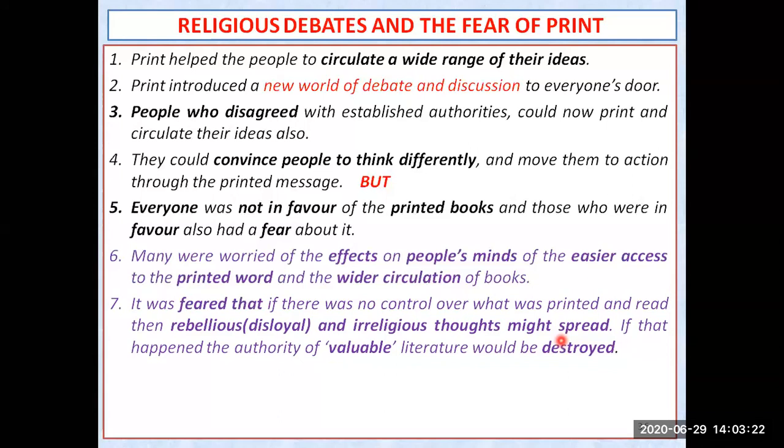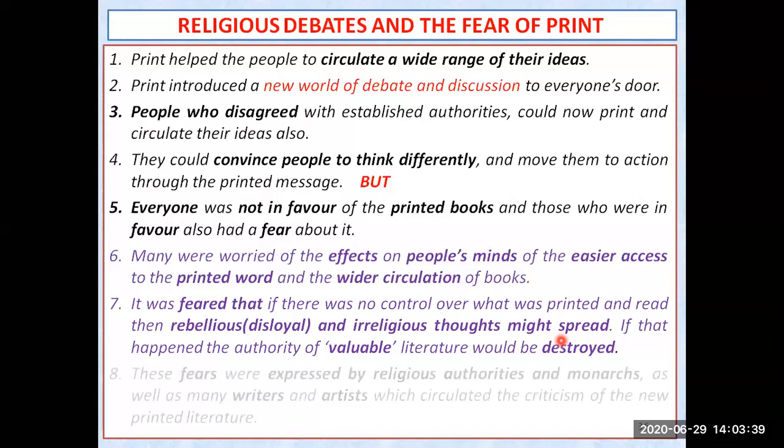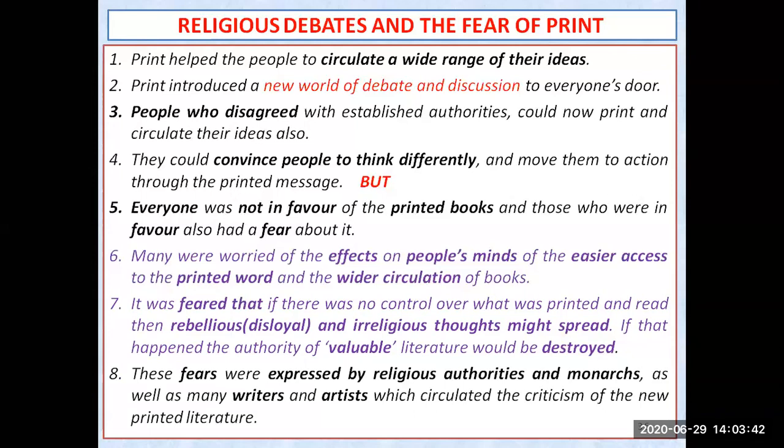That is, valuable literature, such as what is written in the Bibles, could be destroyed, because people could print anything against the Bible. So that was the fear among the religious people, and fear from the government side also. They were thinking people could revolt by reading those books. The fear was expressed by religious authorities as well as the monarch. Religious authorities means the popes or fathers of the church, and the monarch means the king was also fearing that it could really affect the minds of the people.